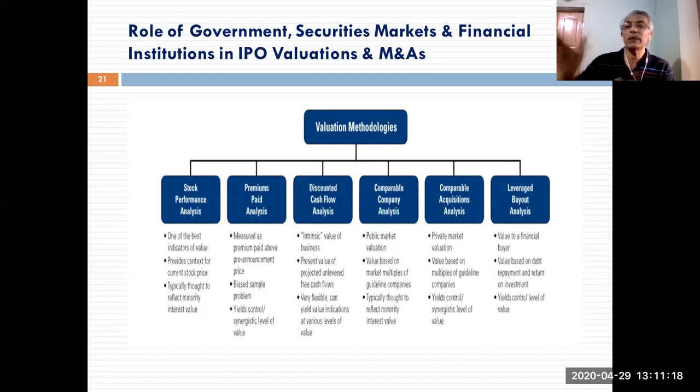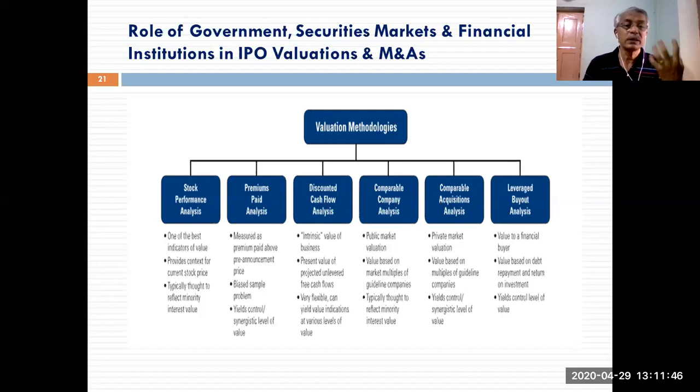You can discount them, find out the present value at various levels of value, and accordingly compute the value you would like to pay to the target company shareholders to acquire the assets of the business. So it is a very popular, very widely followed, and very simple valuation methodology in M&A.